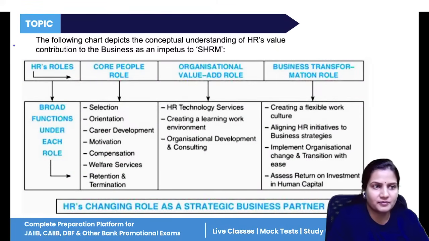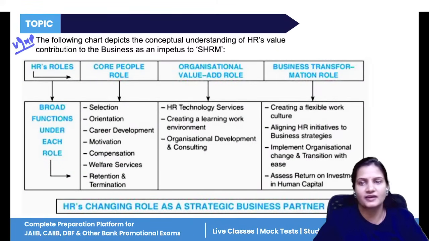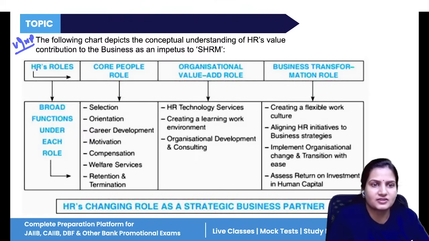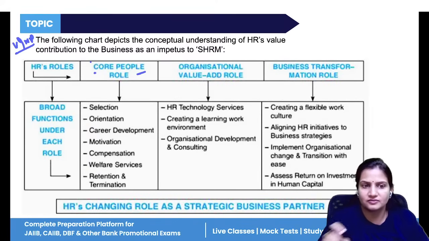Now, this chart is very important. What does this chart say? This chart says that there are different roles of HR. Apart from the professional roles, the managerial roles, and the technological roles, there are other roles that HR has to perform. Some of the HR roles are the core people roles, which are the core roles that the organization has to perform.